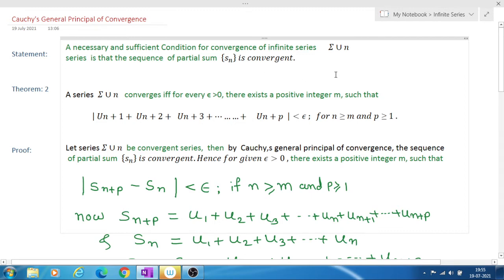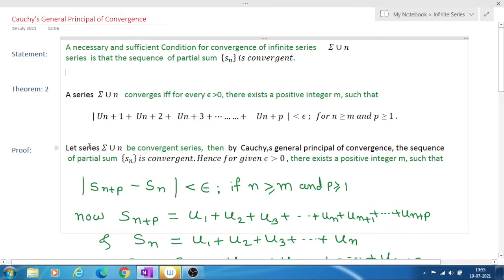For any series, if the sequence of partial sums Sn is convergent, then the series is convergent.